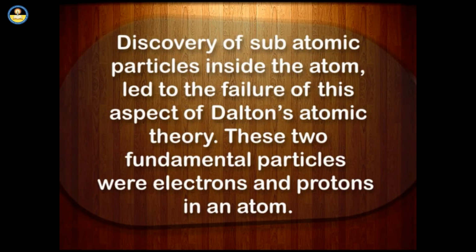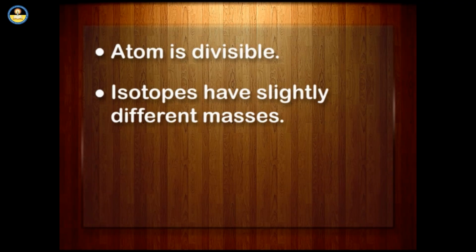Discovery of subatomic particles inside the atom led to the failure of this aspect of Dalton's atomic theory. These two fundamental particles were electrons and protons in an atom. Atom is divisible. Isotopes have slightly different masses.